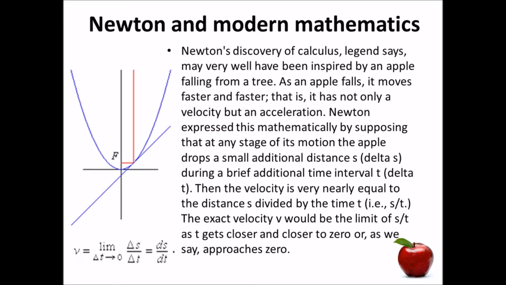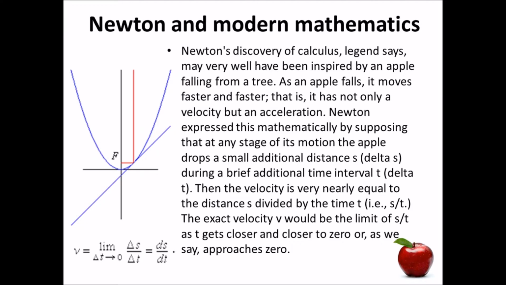Newton's discovery of calculus, legend says, may very well have been inspired by an apple falling from a tree. As an apple falls, it moves faster and faster. That is, it has not only a velocity, but an acceleration. Newton expressed this mathematically by supposing that at any stage of its motion the apple drops a small additional distance, or delta s, during a brief additional time interval of delta t.